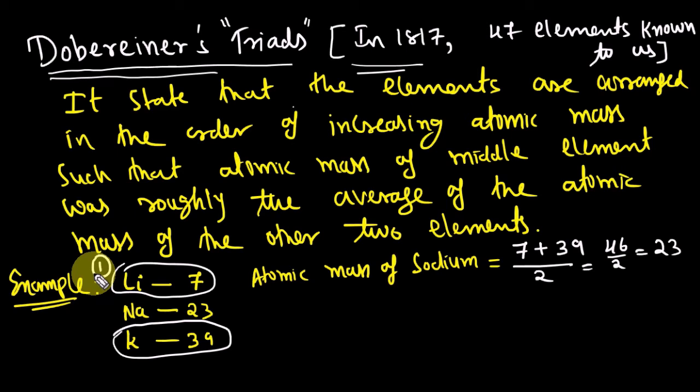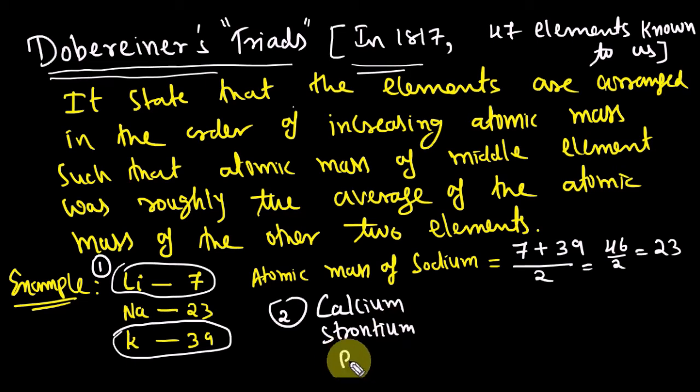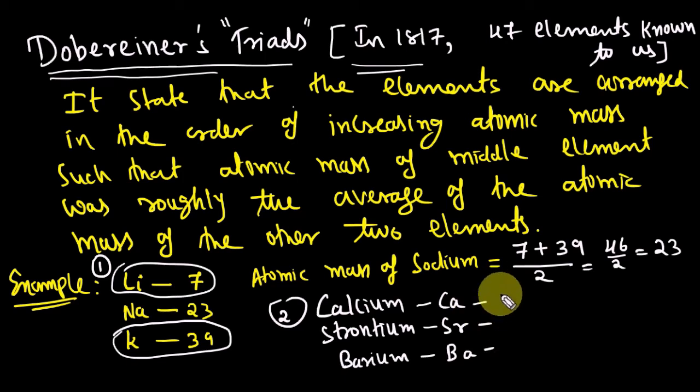Second example: calcium, strontium and barium. Calcium's symbol is Ca, strontium is Sr, and barium everybody knows. Calcium atomic mass is 40, strontium 88, barium 137.